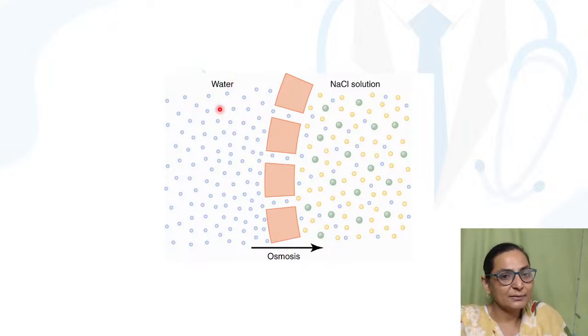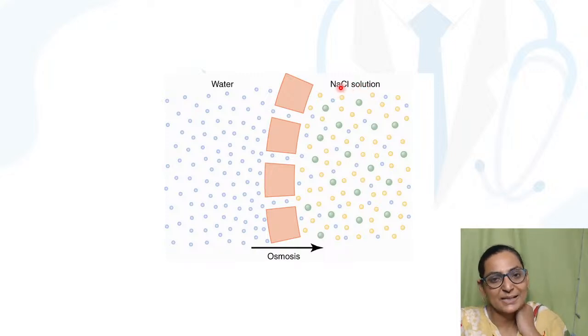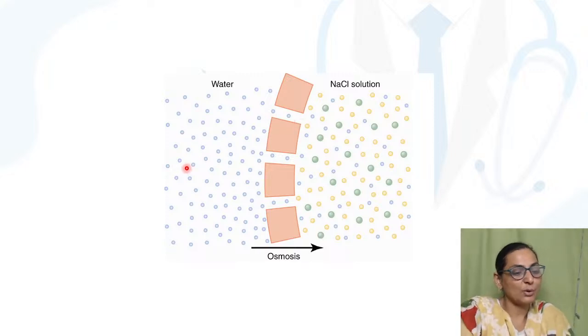So you can see that here, on one side across a semi-permeable membrane, the concentration of water is more, and on the other side, the concentration of solute is more. Wherever the concentration of solutes will be more, especially impermeable solutes like sodium chloride, they are going to create an osmotic effect and drag the water. Osmosis is a very important mechanism of reabsorption of water, again in the GIT as well as in the kidney.